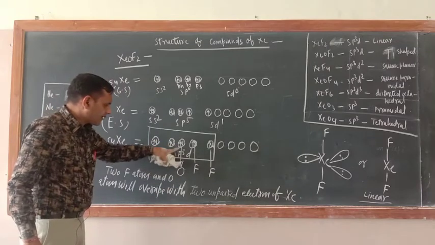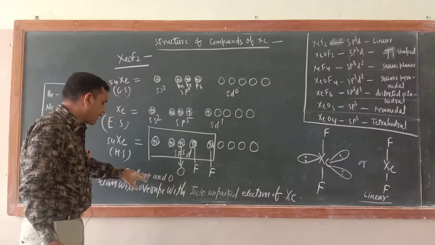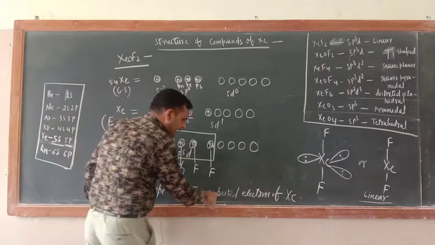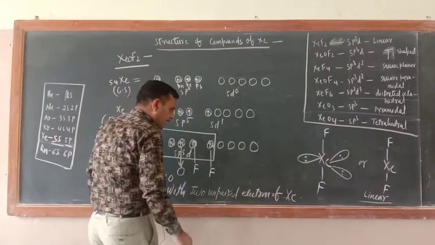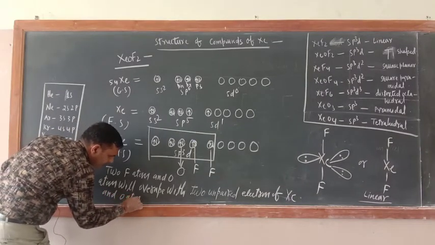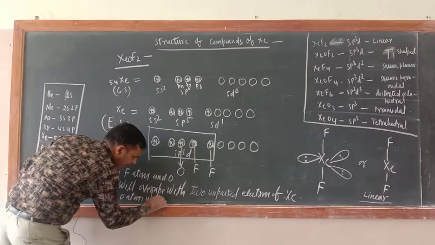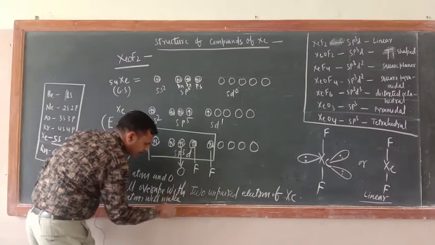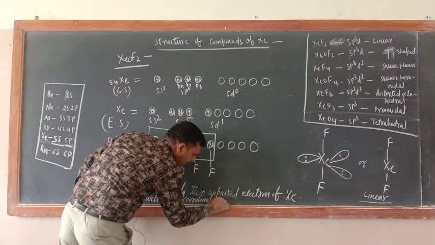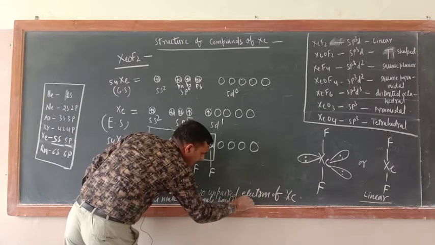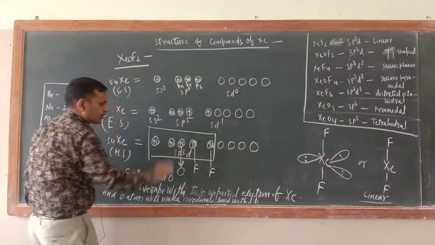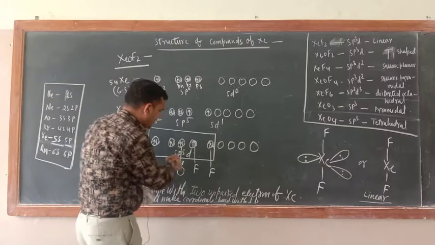So 2 fluorine atoms and 1 oxygen atom will overlap with unpaired electrons of xenon, and the O atom will make a coordinate bond with a lone pair. Here clarity may not be there, but here I am showing this will make a coordinate bond or double bond.